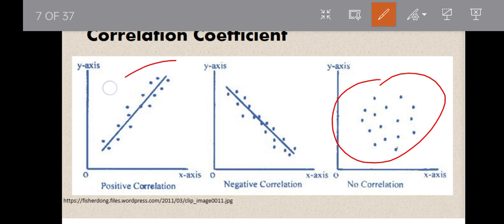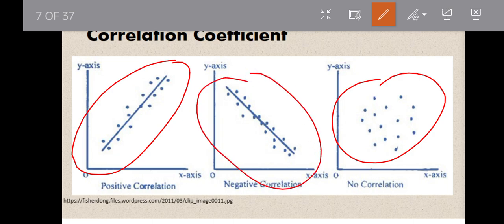So, this is the graph for our R value, which is equal to 1. And then, kapag -1 naman yung R value natin, it represents an inverse relationship or perfect negative linear relationship. As one variable increases, the other variable decreases. So, ito yung ating graph for R equal to -1.